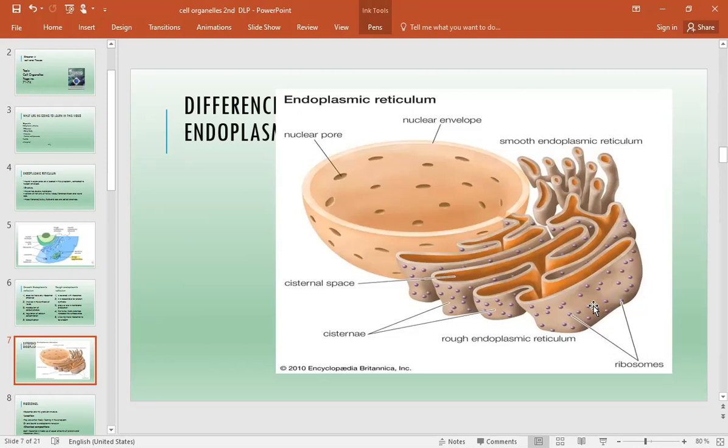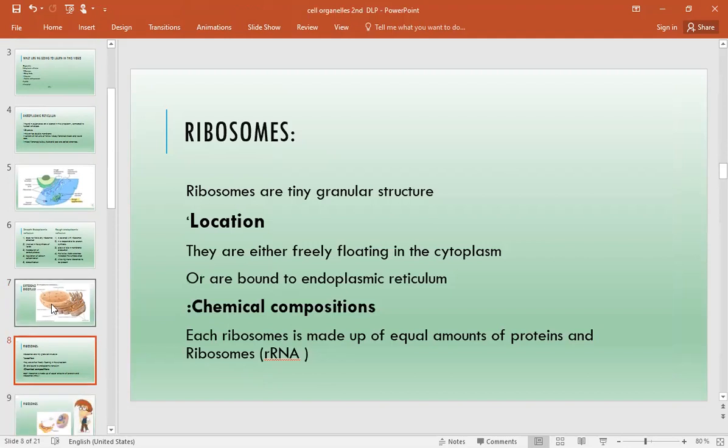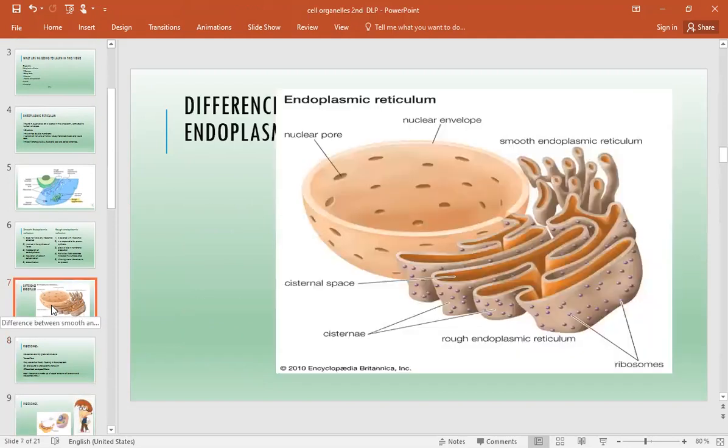The tubes are the smooth endoplasmic reticulum. They do not have any ribosomes, so the synthesis of lipids is going on there, while here the synthesis of proteins is going on. So that is all about the endoplasmic reticulum. Then what are the ribosomes? As we have already seen, these small dots we call the ribosomes.